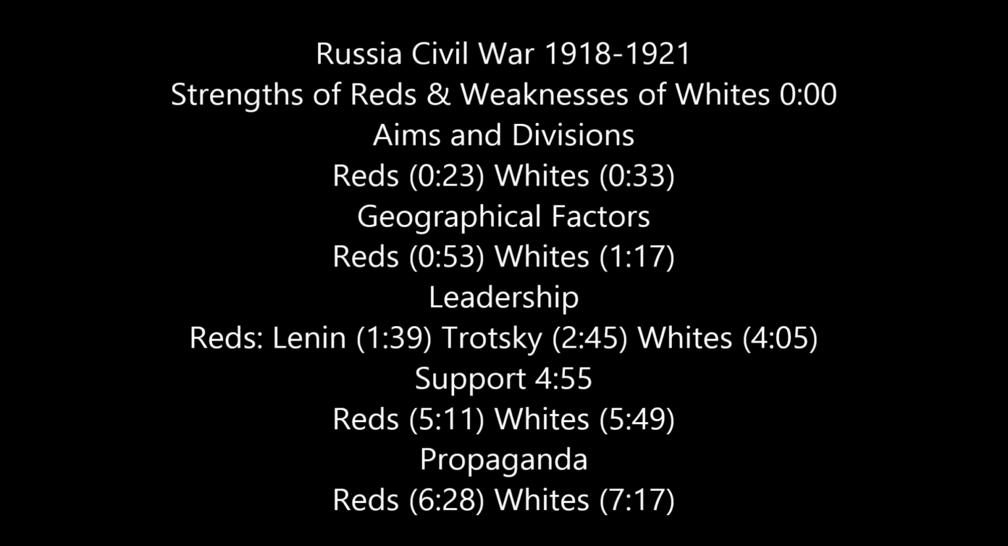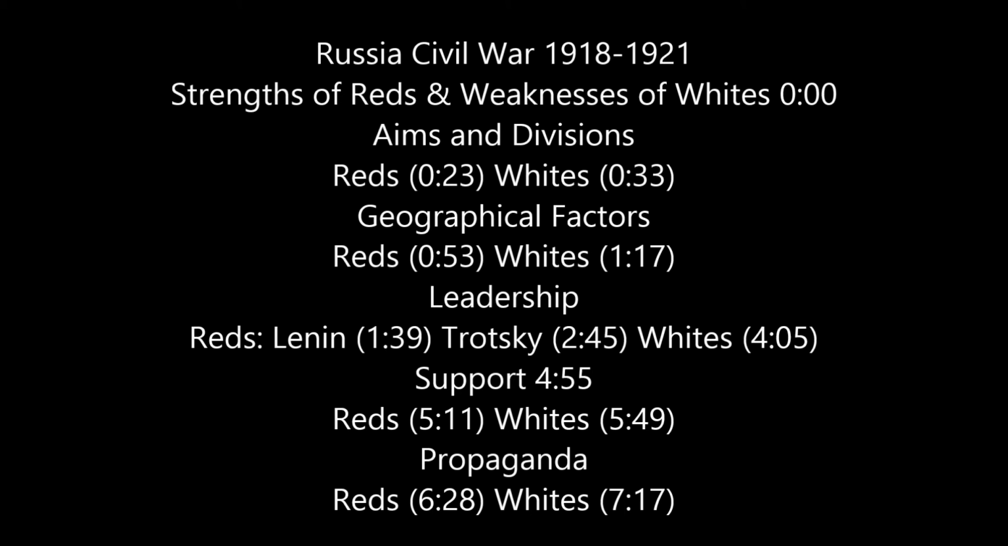Russia's Civil War, 1918 to 1921. Strengths of the Reds and weaknesses of the Whites. The Civil War can be divided up into the strengths of the Reds and weaknesses of the Whites. These can be divided up into 5 different sections: their aims, their geographical factors, their leadership, their support, and their use of propaganda.